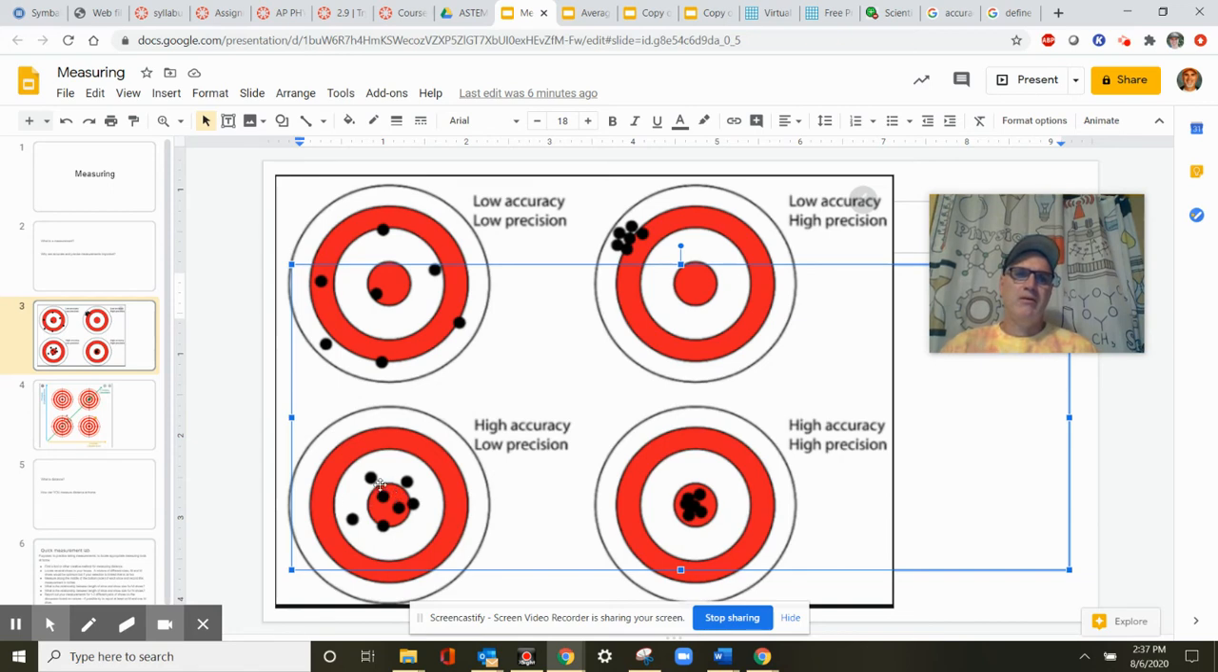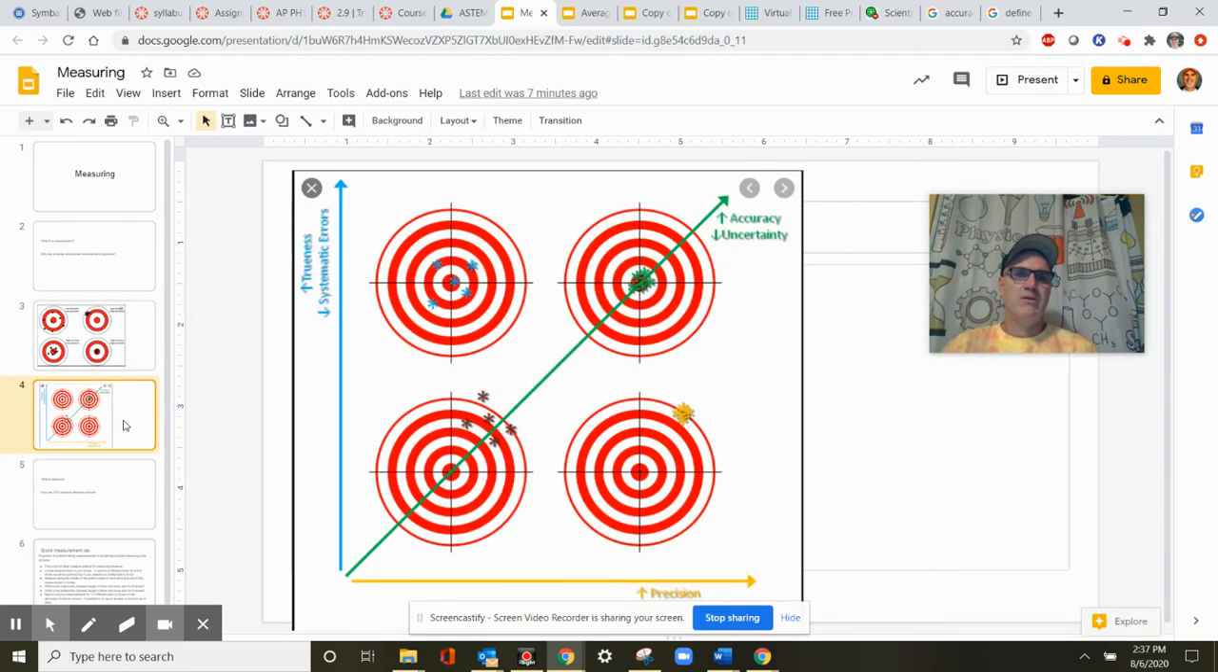Here, we are accurate, but not precise. They're kind of all over. They're all kind of in or near the bullseye, but they're not really clumped together. And this would be a good measurement. We got the answer. We were careful. We got the right answer, we got the right measurement, and we can get that same measurement repeatedly.